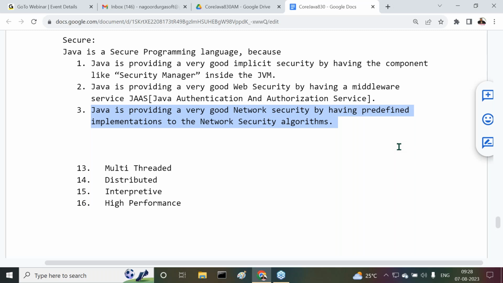When I click on the login button, when the username and password are ready to transfer in the network, the data must be encrypted. Encrypted in the sense of unknown symbols, a different form, a different format. The data is converted into that unknown format, and that encrypted data will be transferred in the network.